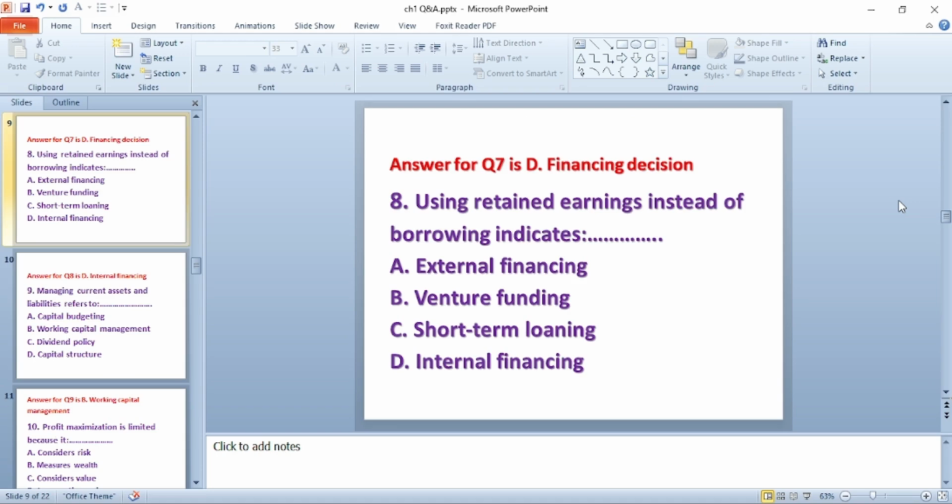Question number 8. Using retained earnings instead of borrowing indicates dash. A. External financing. B. Venture funding. C. Short-term loaning. D. Internal financing. The answer for this question is D. Internal financing.